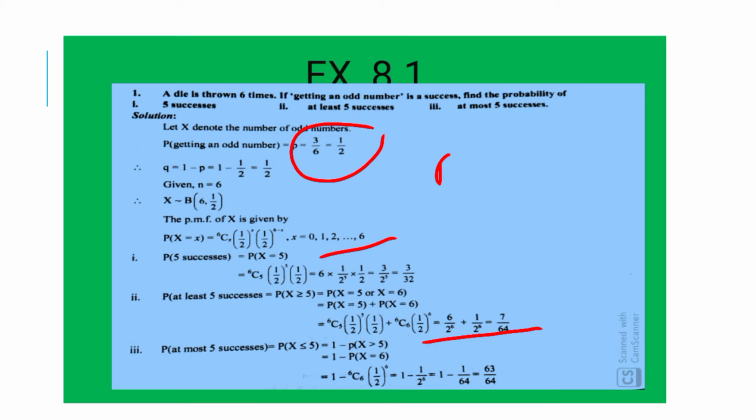Then second, the probability of at least 5 successes.